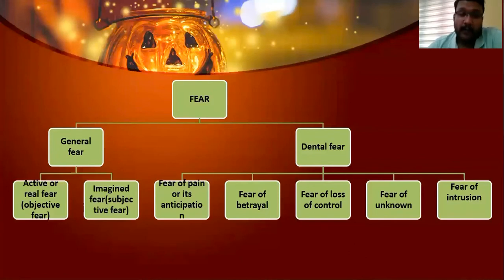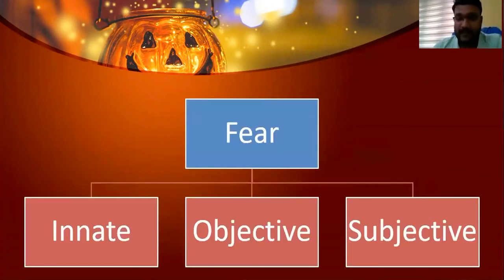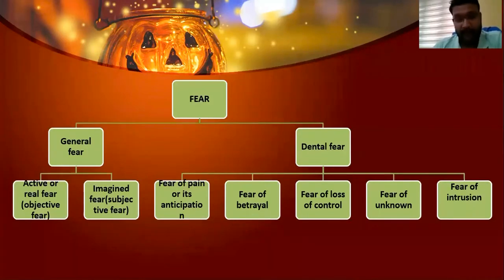Okay, so in general fear, again it is classified as 2 types. Active or real or an objective fear, or imaginative or imagined fear, that is subjective fear. Okay, then in general fear, there are again 5 types of general fear. There is a fear of pain or its anticipation, fear of betrayal, fear of loss of control, fear of unknown, and fear of intrusion. Okay, so these are the different types of general fear. So these are the 2 classifications. The previous one is one classification, and the second one is the other classification for fear.